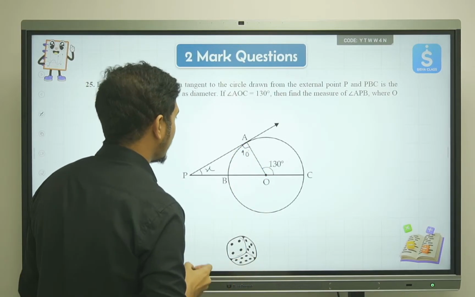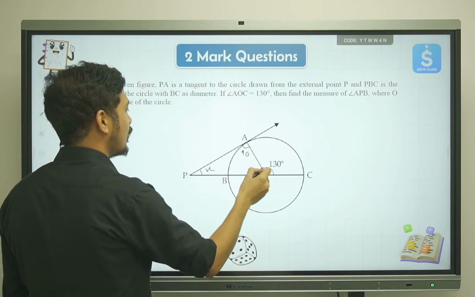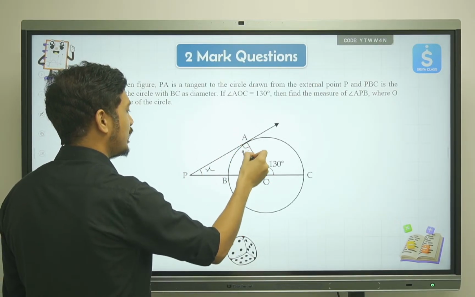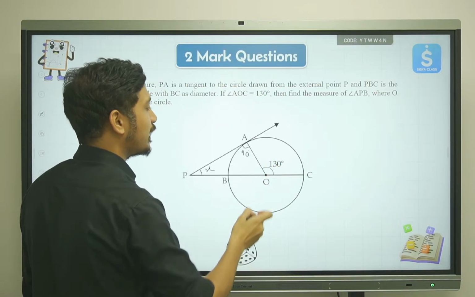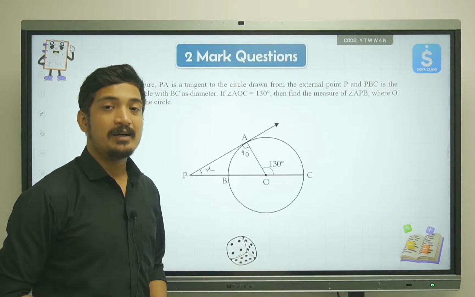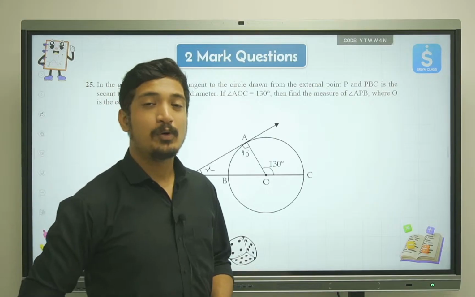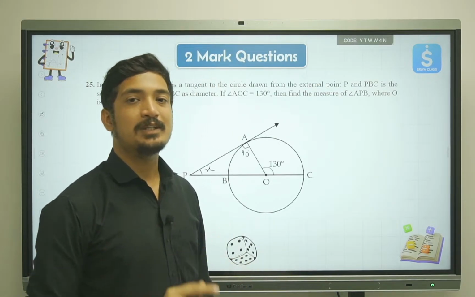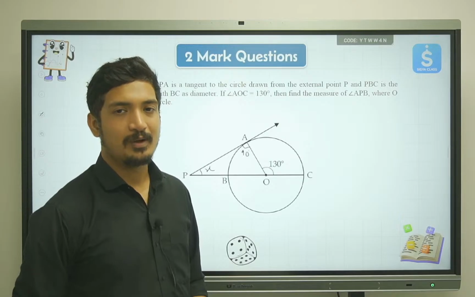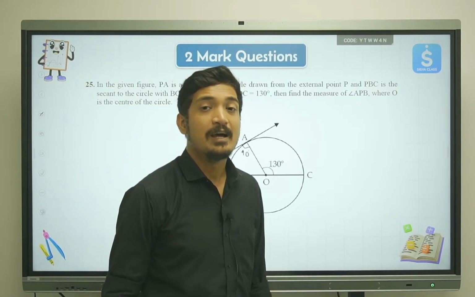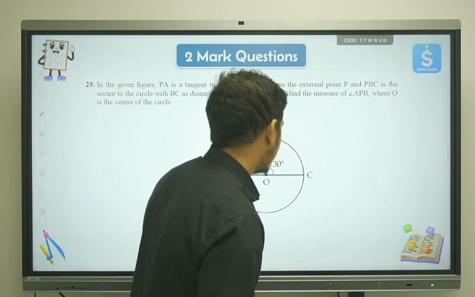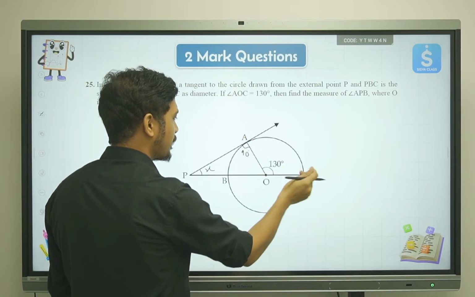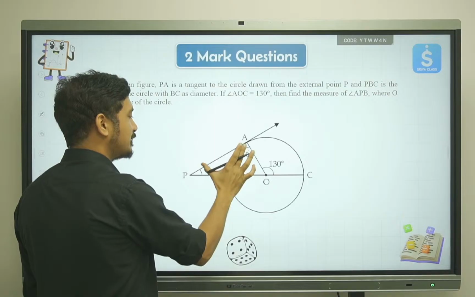And if you see in triangle PAO, angle AOC is the remote exterior angle, and because it is an exterior angle, we can use the remote interior angle theorem, or the exterior angle theorem. Because for this angle AOC, the two angles inside the triangle are remote.